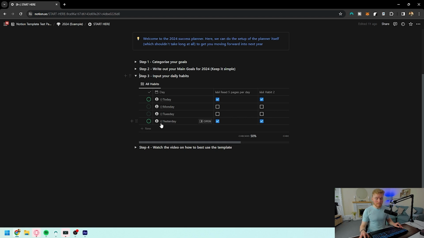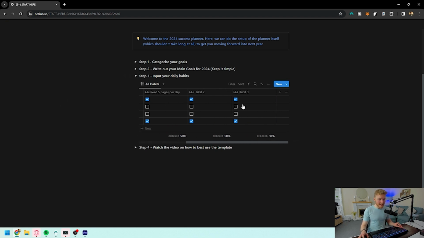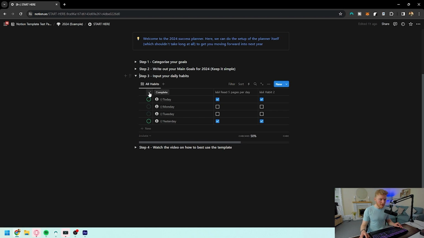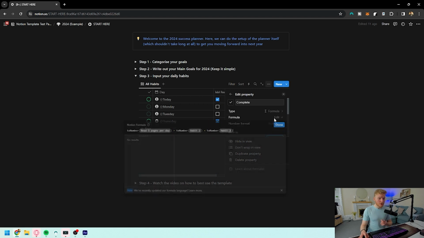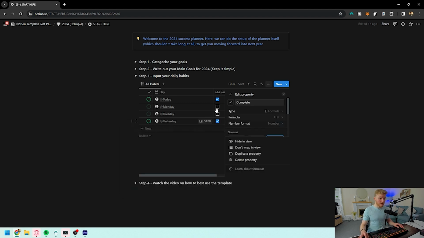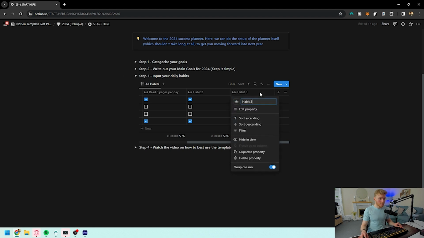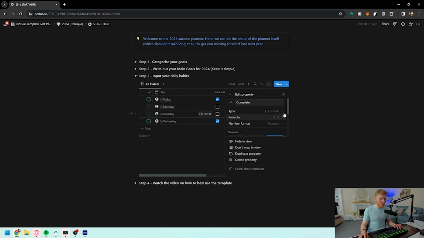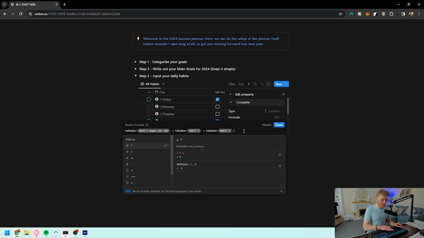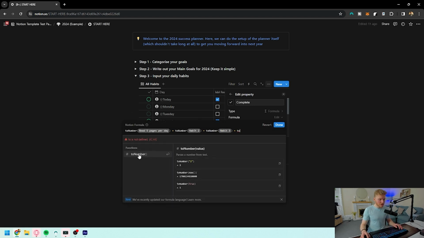If you do end up doing more habits and more things that you're wanting to add in, you are going to have to change this formula to work for it, but it's really, really simple to do. All you'll need to do is, if you come into here and you add a 4th habit, you'll come into the edit formula and simply copy what is actually going on in the formula to add them. So for example, if we added habit number 4, which I'll do for you right now, we'll come into here, we'll duplicate this, and we'll name it habit number 4. It's a checkbox as well. So we'll come into the formula itself and copy exactly what we were doing before. So we'll do plus to number, which comes up for us right there. And inside here, we're going to do habit number 4.